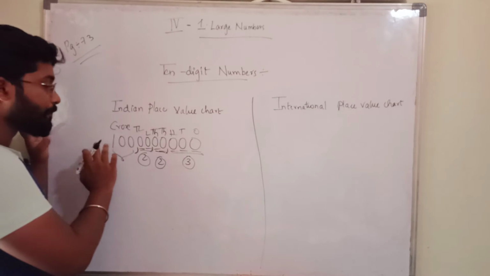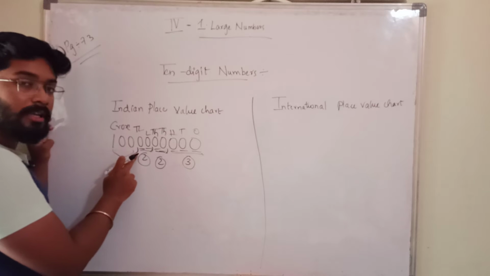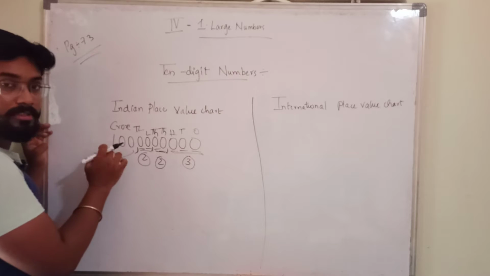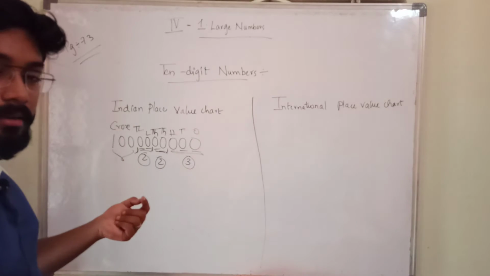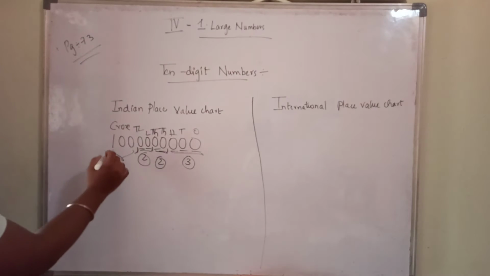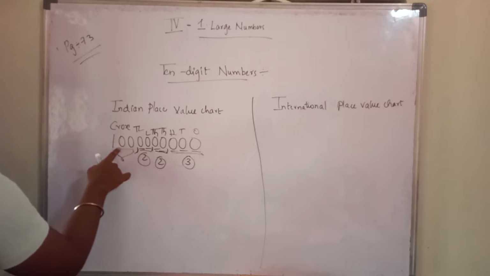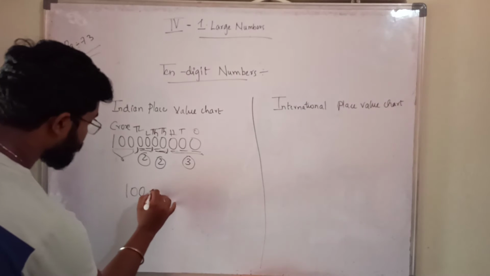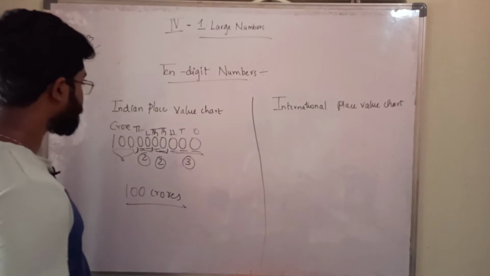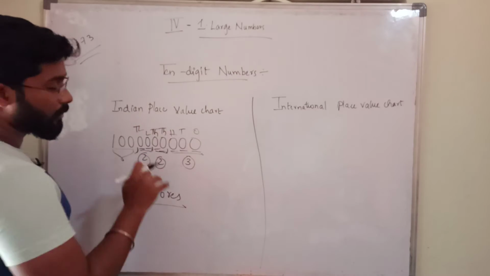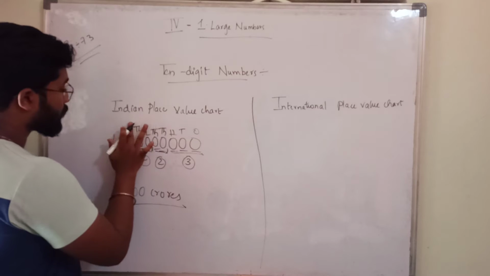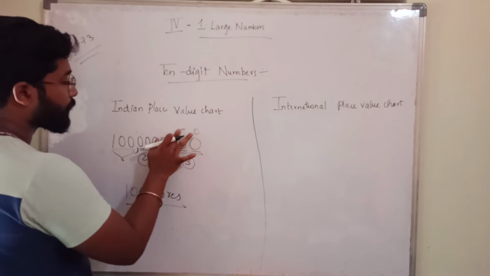So you have to follow the previous process up to 10 lakhs only. What I said: 3 digits 1 comma, 2 digits 1 comma, 2 digits 1 comma. But for crores it will change. That one only I am stressing 3-4 times, because you should not make mistakes here. So what is this place? This is the crores place, no? You have 3 digits, 1 0 0. This is 100 crores. We call this 100 crores in the Indian place value chart. But here, see, in your textbook it is given in a table, no? So here in crores I will write it clearly.